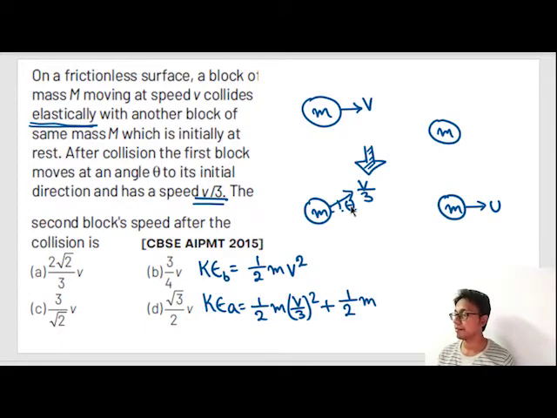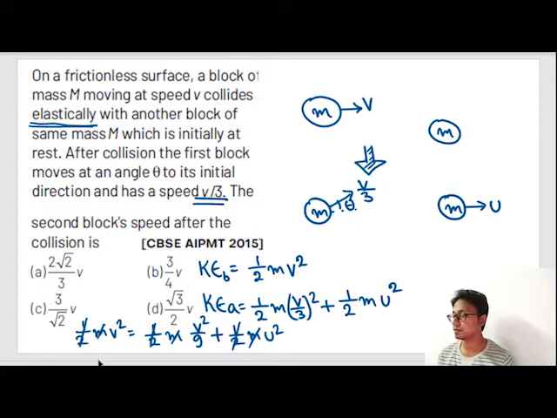Kinetic energy after collision is equal to half m (v by 3) square plus half m u square. So we can write from this equation: half m v square is equal to half m (v square by 9) plus half m u square. The m and m get cancelled, half and half get cancelled.